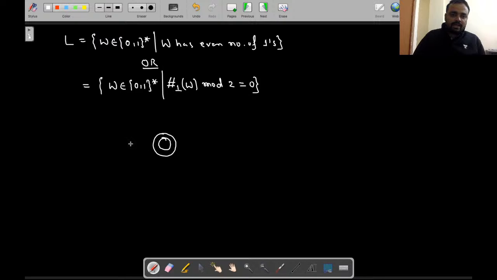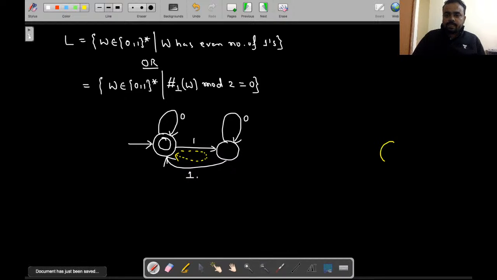This one will become the final state, and for the 0 input we take a self loop. For the 1 we migrate over here, again we take 0 over here, and for 1 we migrate back. See, if we assume this is one of the loops, wherever there is such a loop, this is the loop from where we are creating an x.